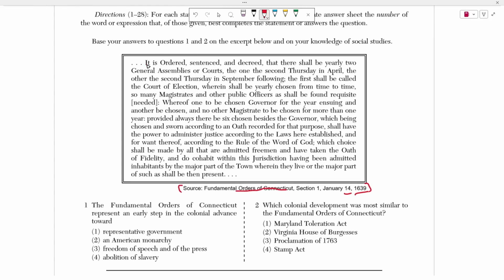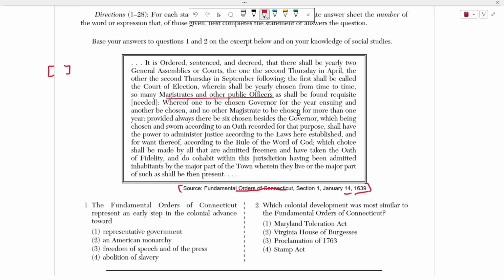It says, "It is ordered, sentenced, and decreed that there shall be yearly 2 general assemblies or court, the second one on Thursday, April, the other second Thursday in September, the following. The first shall be called the Court of Election, wherein shall be yearly chosen from time to time so many magistrates and other public officers," interesting, "as shall be found requisite," which means needed. Okay, so anytime you see a word in brackets, that means that this is a definition of the previous word. So requisite means needed.